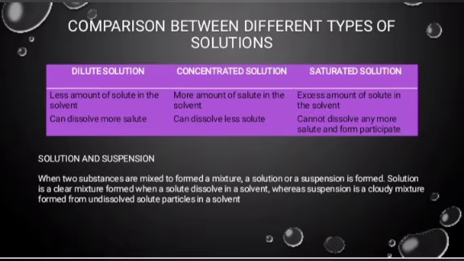precipitate. Solution and suspension. When two substances are mixed to form a mixture, a solution or a suspension is formed. A solution is a clear mixture formed when a solid dissolves in a solvent, whereas a suspension is a cloudy mixture formed from undissolved solid particles in a solvent.